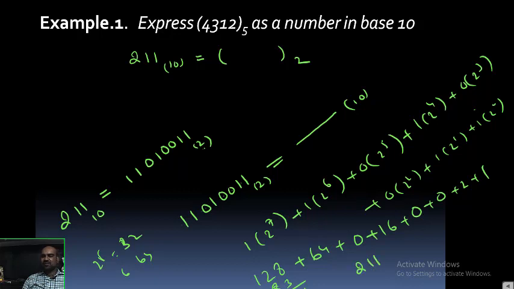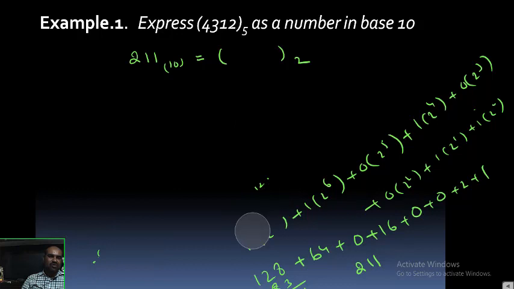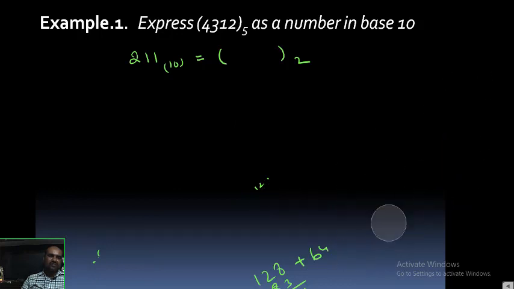Okay students, by using the basis representation theorem you can convert any number from base k to our system, meaning base 10, or base 10 to base k.